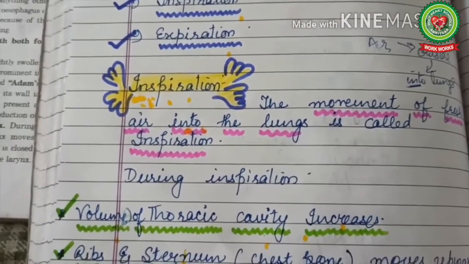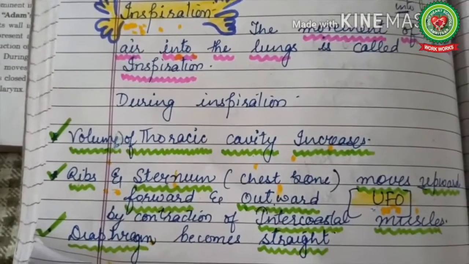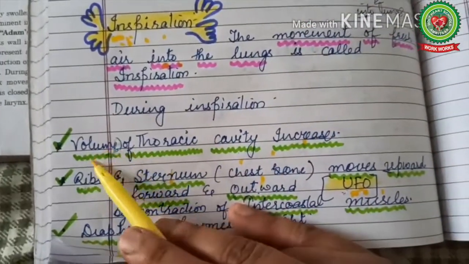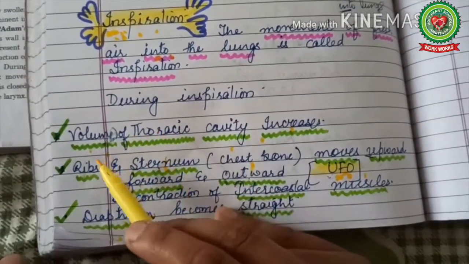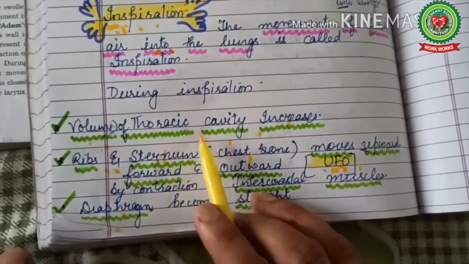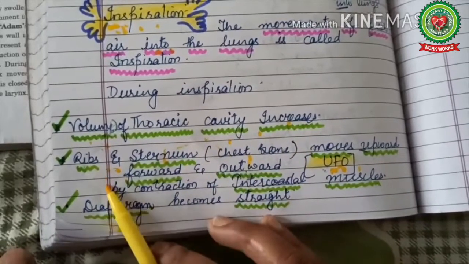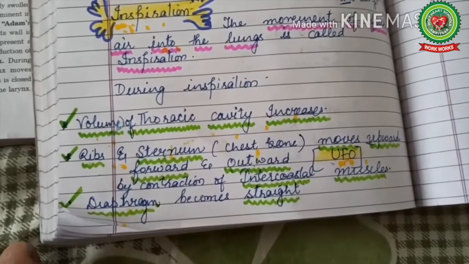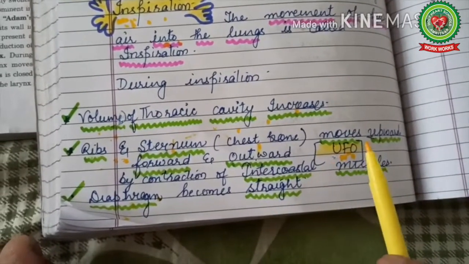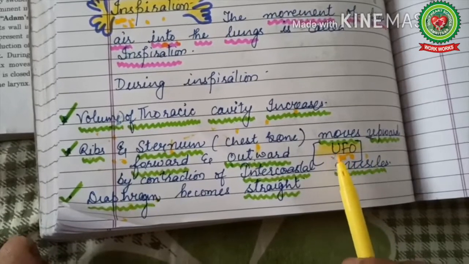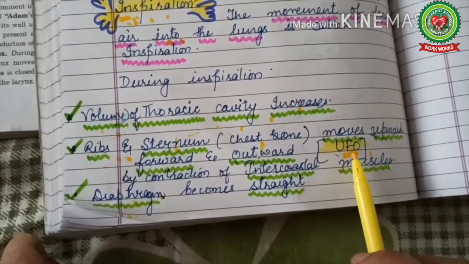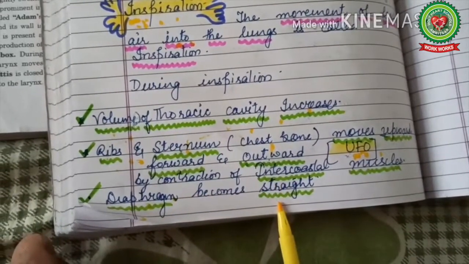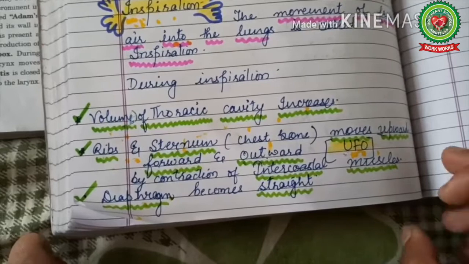During inspiration, children, we have to remember these 3 words: volume, ribs and diaphragm. During inspiration, the volume of the thoracic cavity, meaning the chest cavity, increases. Ribs and sternum, sternum being another name for the chest bone, move upward, forward and outward, and there is a shortcut to learn it, UFO: U for upward, F for forward, O for outward. And the diaphragm becomes straight, and this contraction is done by the intercostal muscles.